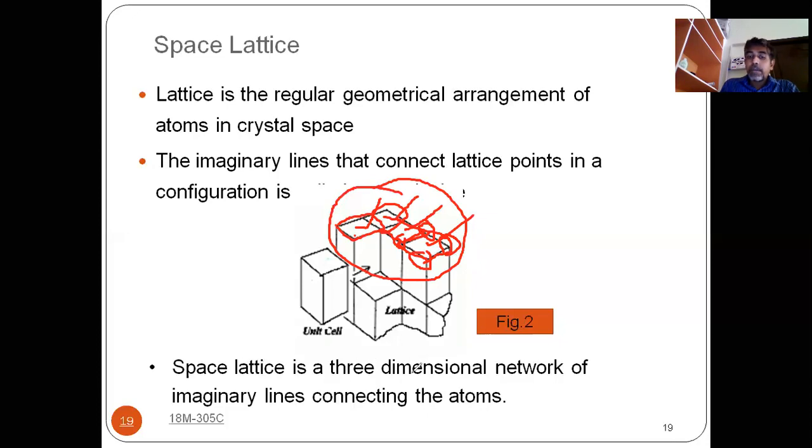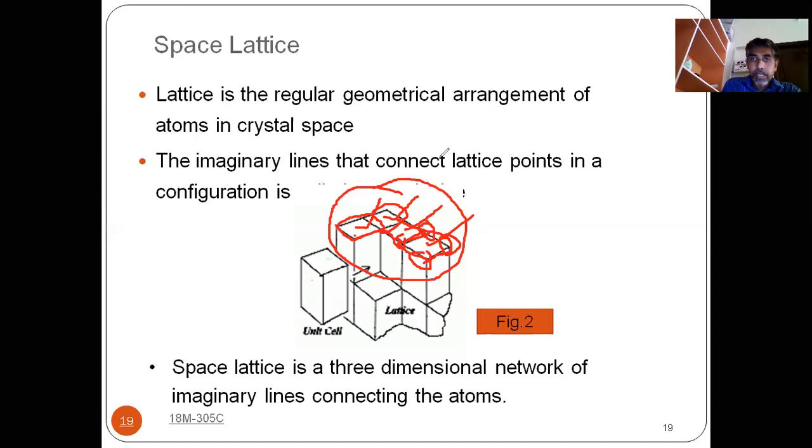So that type of arrangement in a three-dimensional space, if you see here, this direction, and this direction. So in three dimensions, we are considering, and by considering three dimensions, we are joining the lattice points. Lattice points are nothing but the points where we are having atoms. So you are joining the atoms in a three-dimensional space in a regular pattern, then it is known as a space lattice. I'm repeating once again, this is a very, very important topic from the exam point of view.